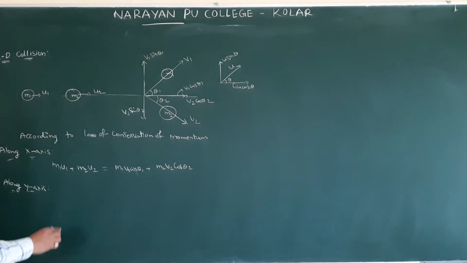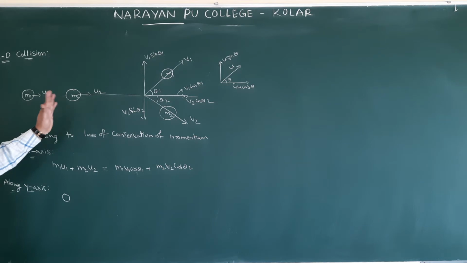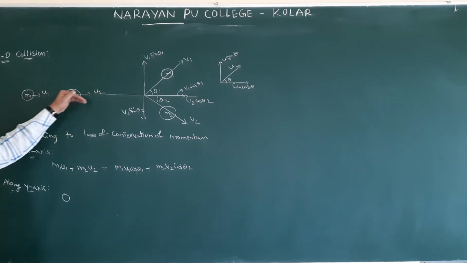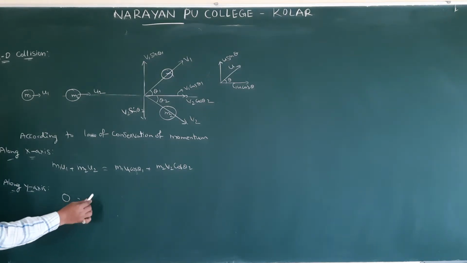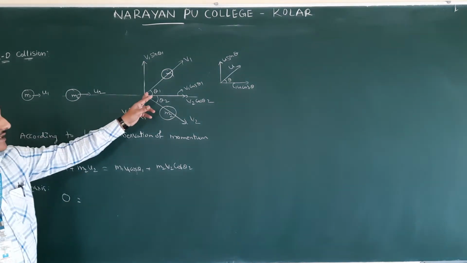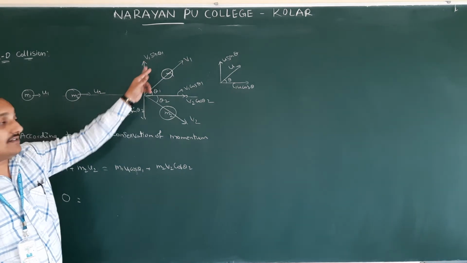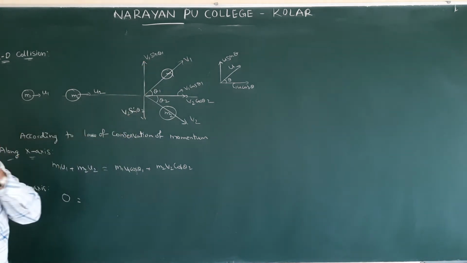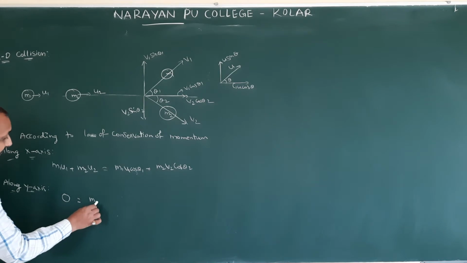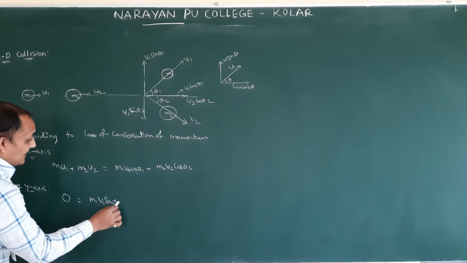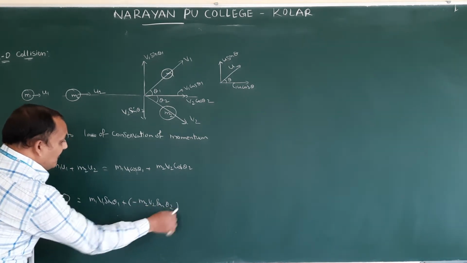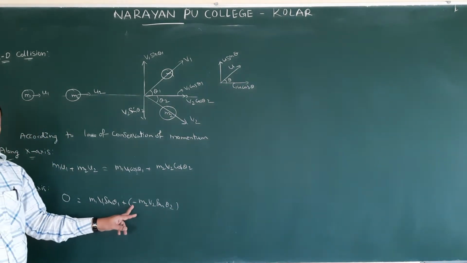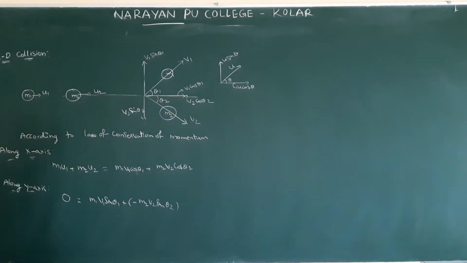Therefore, 0 plus 0, because along the y-axis these two objects are not moving, is equal to m1 v1 sin θ1 along the positive y-axis and m2 v2 sin θ2 along the negative y-axis. The minus means it is in the opposite direction.